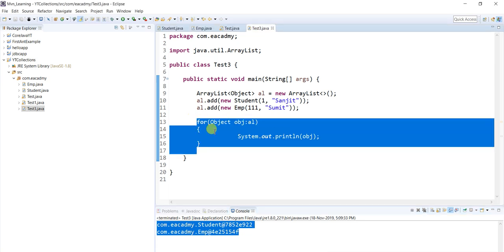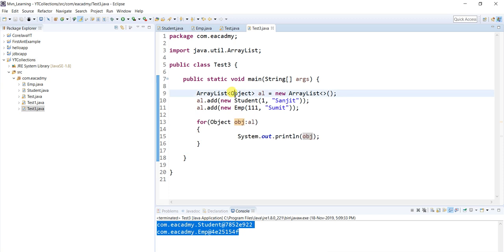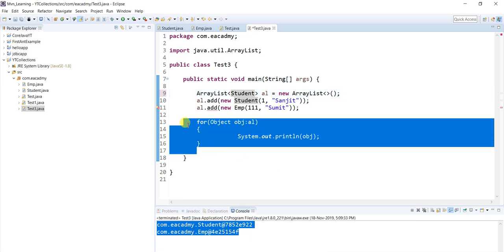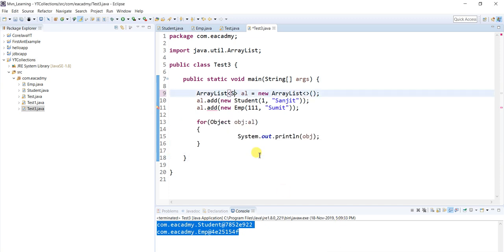Okay, again you have to write, but what is the benefit of using, let's say, employee array list or student array list? Means the benefit is here. Let's say this is an array list, but before that let me show you with object only.